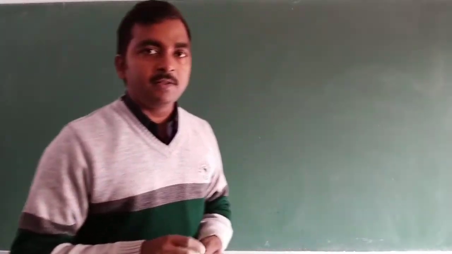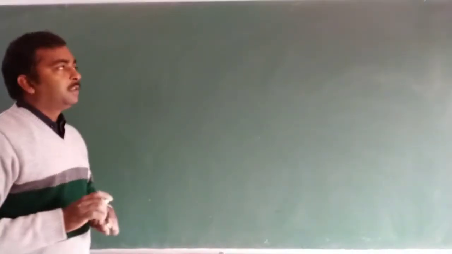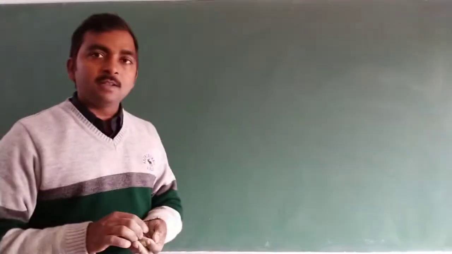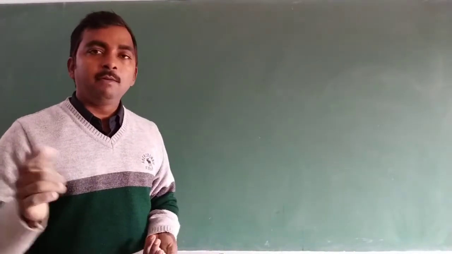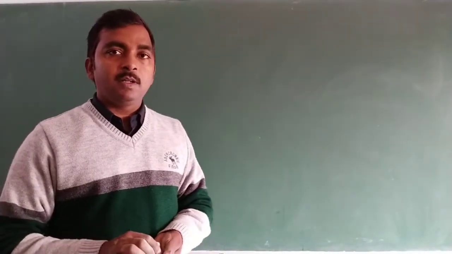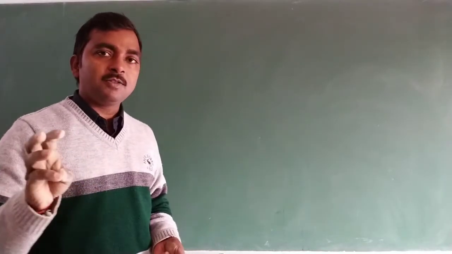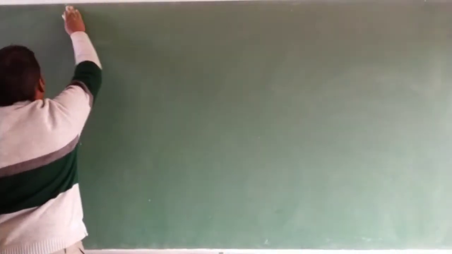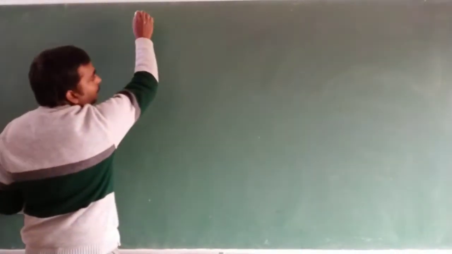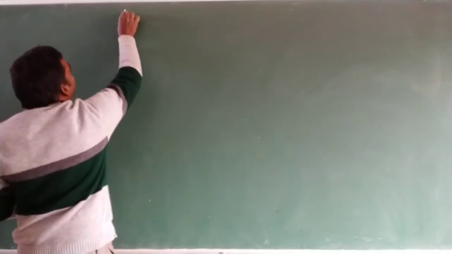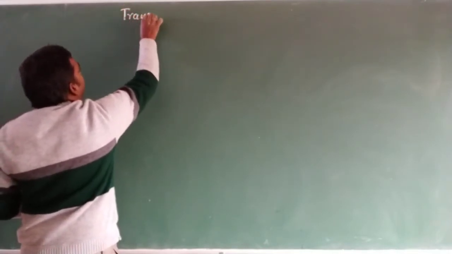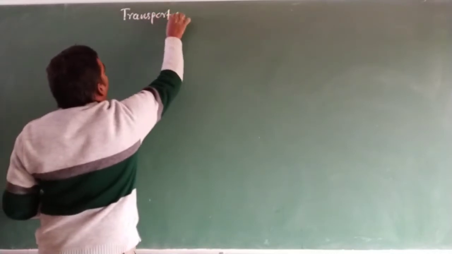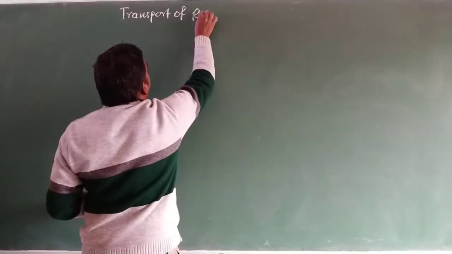So let us discuss the transport of gases one by one. First we will discuss the transport of oxygen, then the transport of carbon dioxide, because these two gases, oxygen and carbon dioxide, are known as respiratory gases. So the topic of our lecture is the transport of respiratory gases.